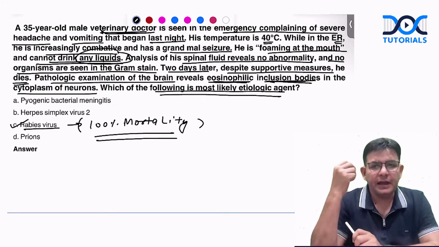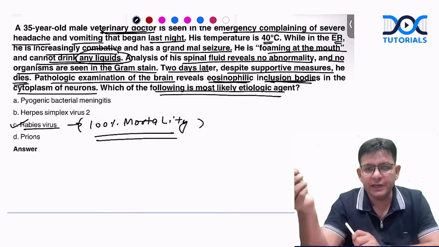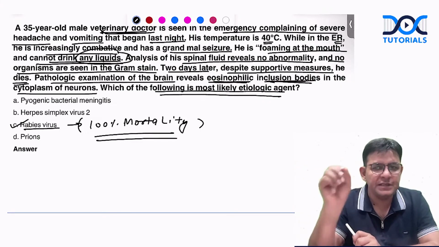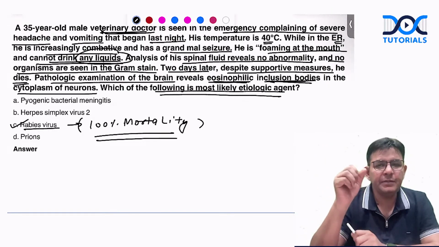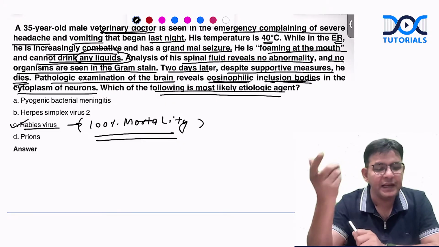In the antemortem diagnosis, you go for the nape of neck hair follicle on the backside, corneal smear, and you can go for direct fluorescent antibody testing. Basically, in the antibody testing, what you try to measure is rabies antigen in these particular samples. In the postmortem diagnosis, it is fully based on Negri body demonstration.